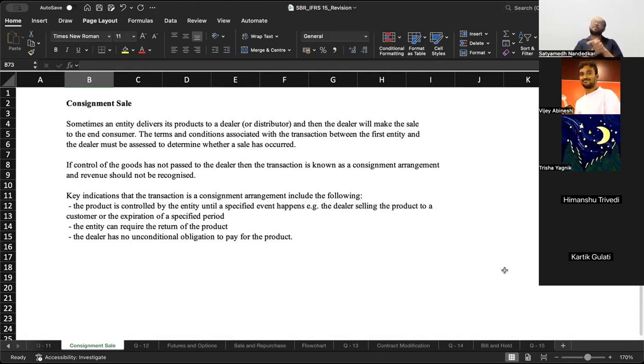Similarly, he also has the right to return the goods to me if he feels the sale is not going well, I'm not able to make the sale, so he can return the goods to me. And the dealer has no unconditional obligation to pay for the product. So Karthik will have an unconditional obligation to pay only when he has sold the goods to the final customer. Till then he does not have the unconditional obligation to pay. This is the situation of consignment sale.